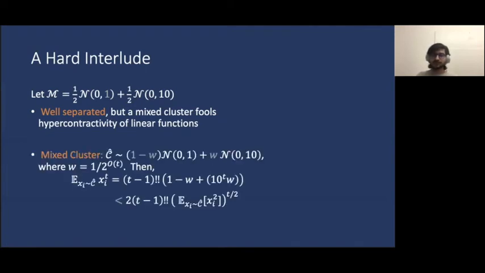To see this, we will consider the following mixed cluster, C hat, where 1 minus W fraction of the points are drawn from the first Gaussian, and a W fraction of the points are drawn from the second Gaussian. It is then not too hard to show that this set actually satisfies the hypercontractivity of linear functions property.